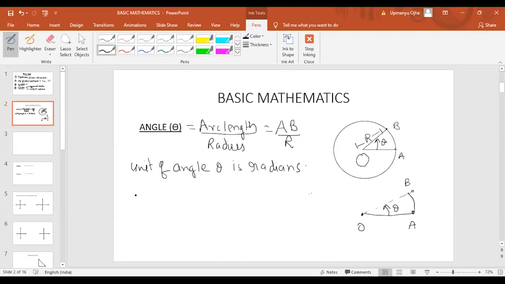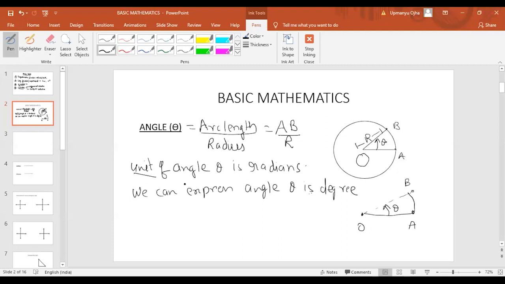We can also express the angle theta in degrees also. But the unit of the angle is radian itself.